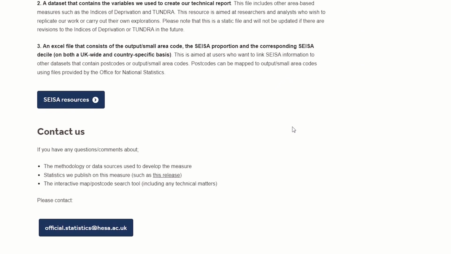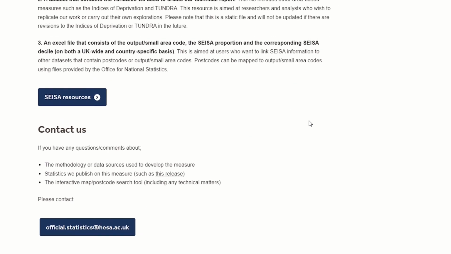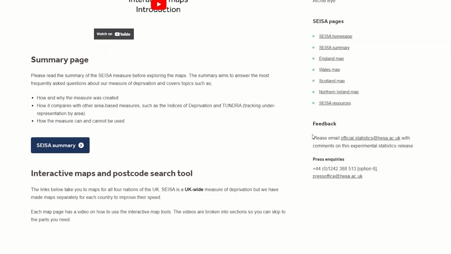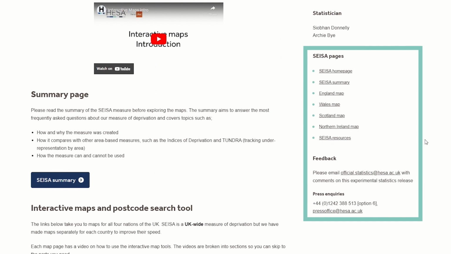Going back to our landing page, at the bottom, users will find relevant contact information relating to the measure and maps. Users can submit any feedback they have for us on the measure or any technical queries they have on the maps using the email address detailed here. Please note that we have also provided contact details on our side menu alongside links that allow users to navigate to the section they would like to view.